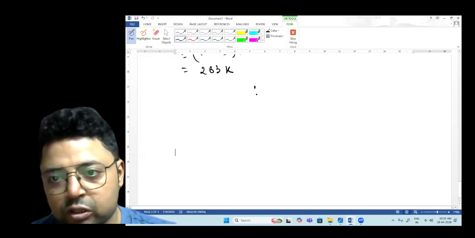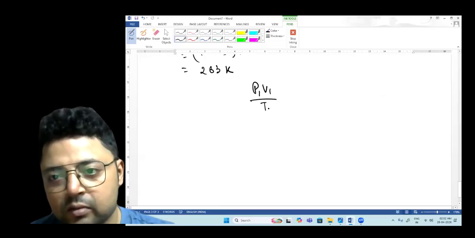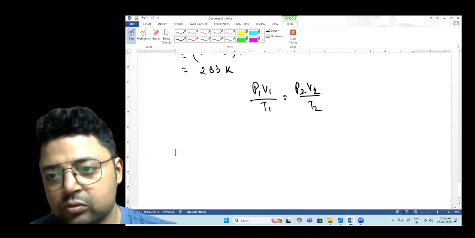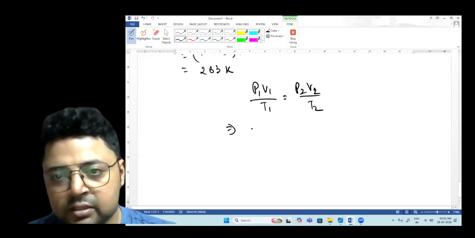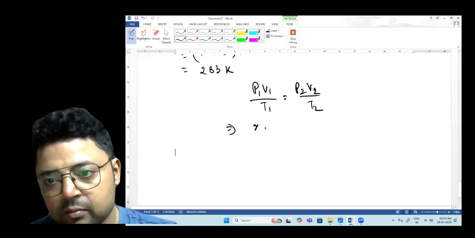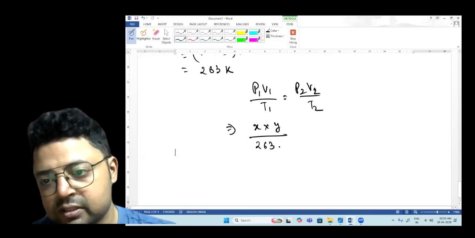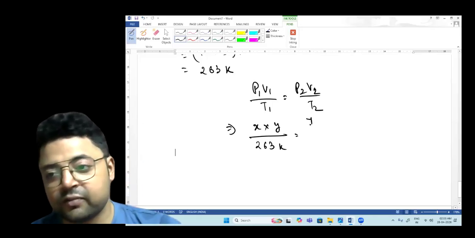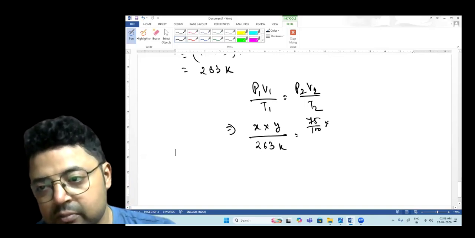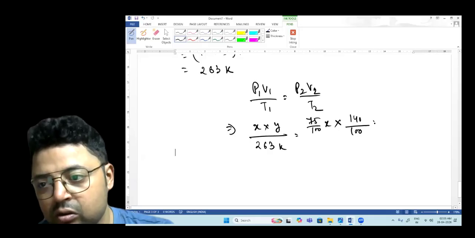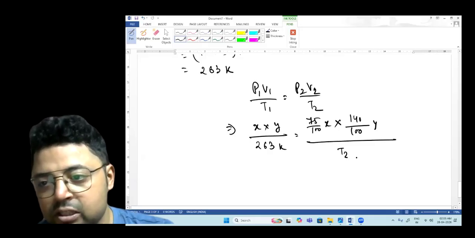Now let us put these values into the formula. P1 V1 by T1 equals P2 V2 by T2. So P1 is X, V1 is Y, and T1 is 263 kelvins. P2 is 75 over 100 times X, times 140 over 100 Y, divided by T2.